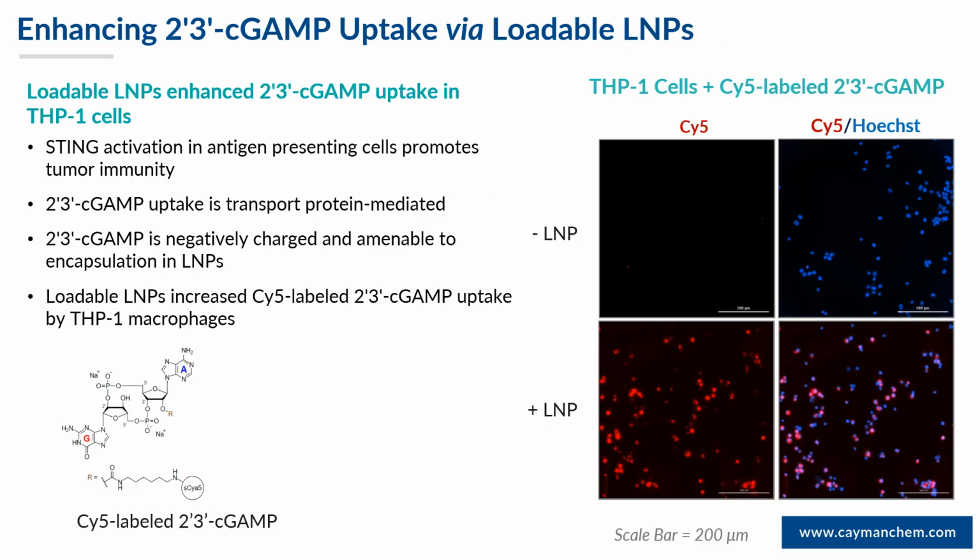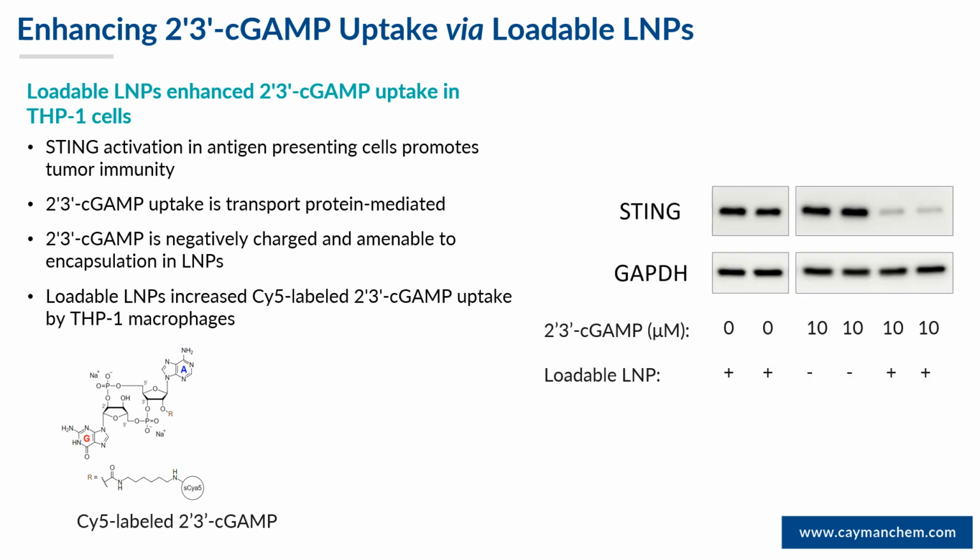In the context of cancers, STING activation in antigen-presenting cells promotes tumor immunity. However, uptake of cGAMP may be limited because it's transport protein mediated. cGAMP does, however, carry a negative charge similar to nucleic acids and therefore may be amenable to encapsulation in lipid nanoparticles. We encapsulated Cy5 labeled cGAMP in loadable SM102 LNPs, and we then transfected into THP1 cells and compared with adding the labeled cGAMP directly to the medium. As you can see from the image on the right, we were able to see substantially higher dye uptake with the loadable LNP delivered cGAMP.